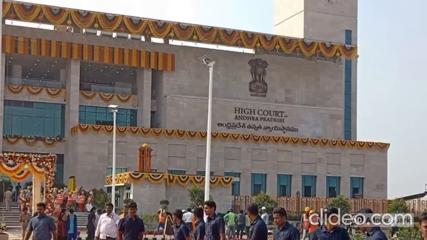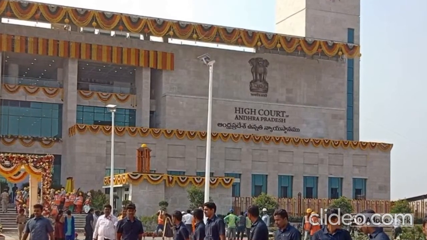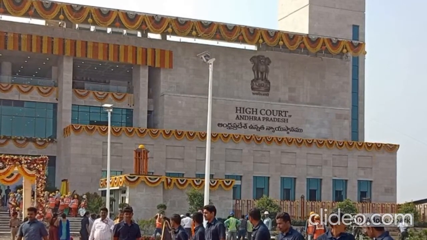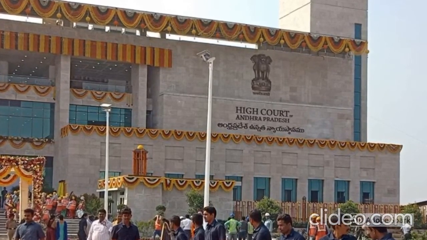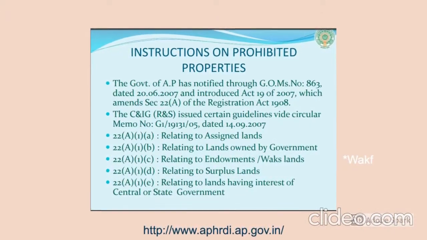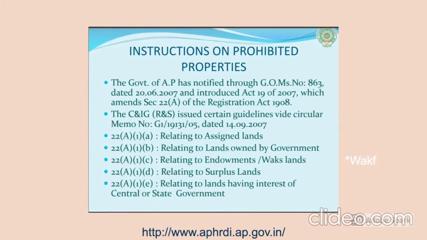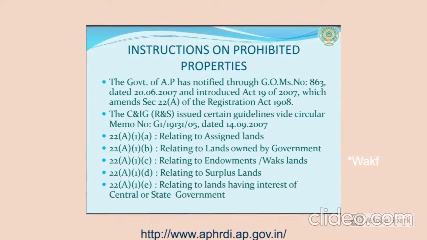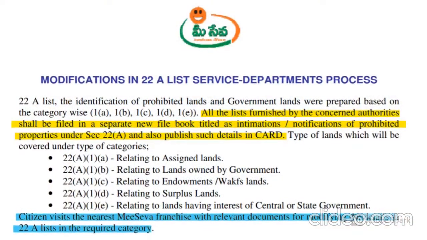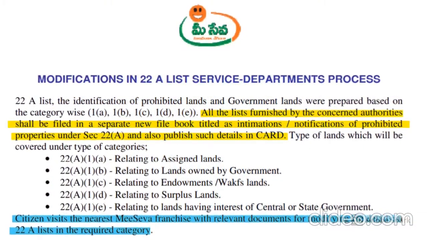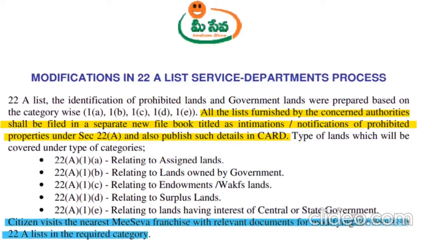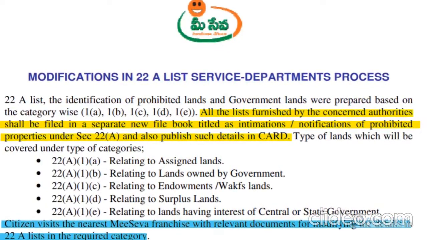Following the amendment and insertion of 22A, a High Court order was passed in 2014, and the then AP government had passed a government order citing that all government lands that have been encroached upon be listed under Section 22A, prohibiting the sale and fresh registration of these listed lands. This was updated on the 1B land records on the Me Seva website, and citizens of AP could put in their land details to check the validity of their plots.